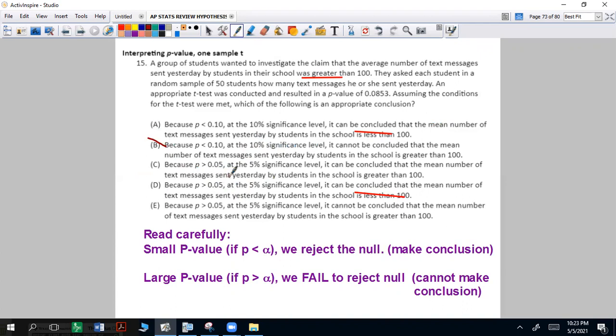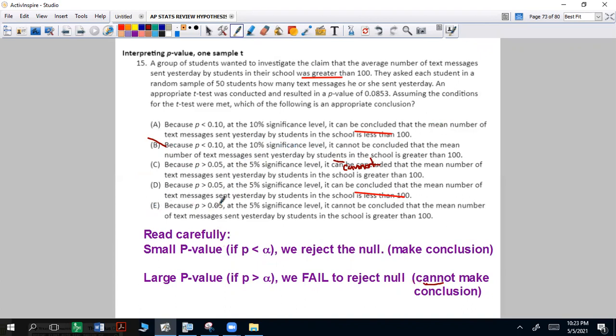Because P is greater than 0.05, also true. It can be concluded that the mean number of text, well, it cannot, because you have a greater alpha, right? So we cannot make the conclusion.